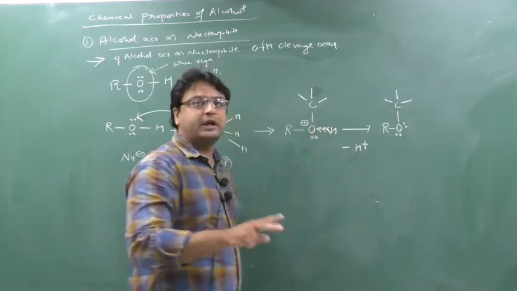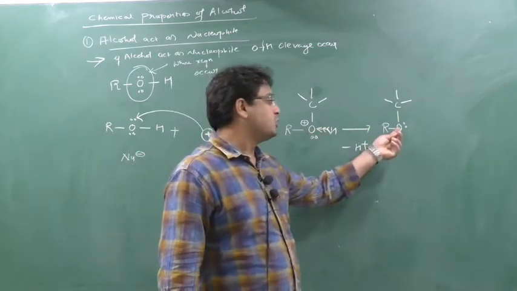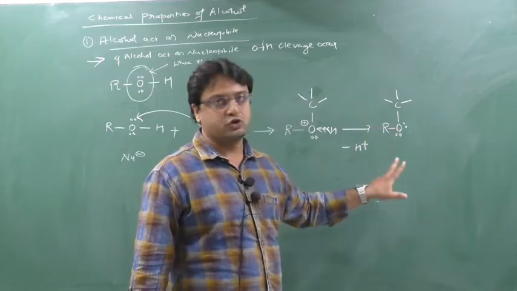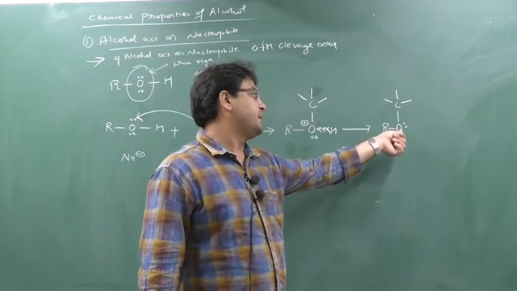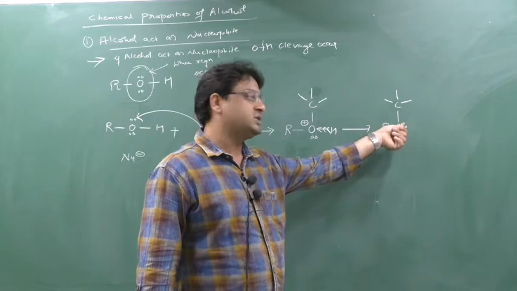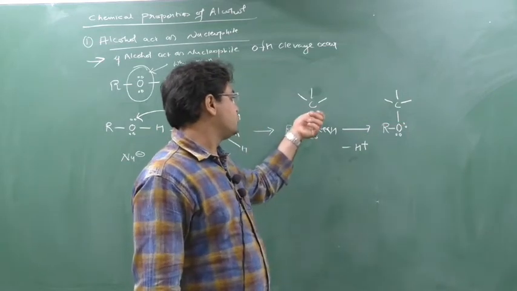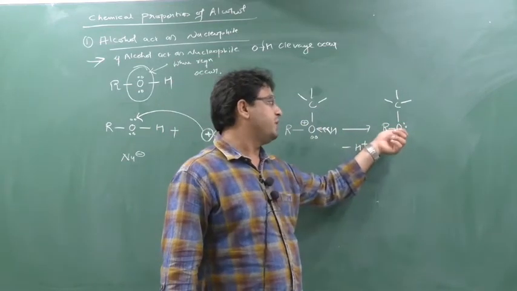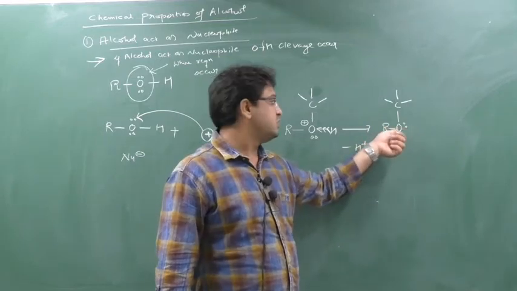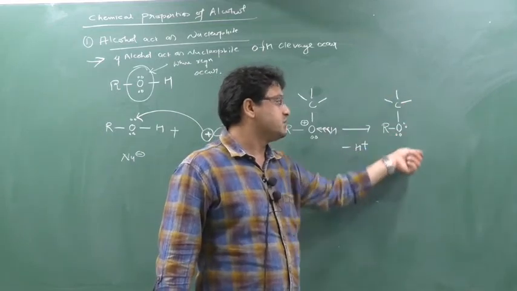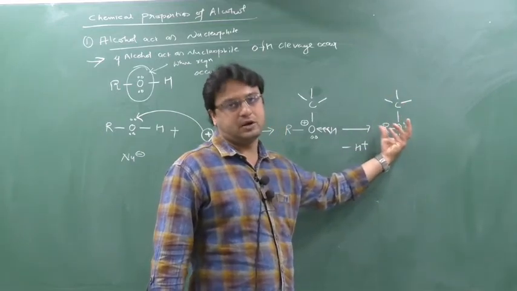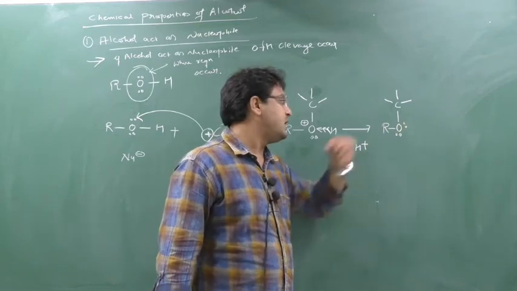Now oxygen has the capacity to make 2 bonds, so there will be no charge. When oxygen makes 3 bonds, there is 1 charge on it. Since oxygen's capacity is 2 bonds, there will be no charge. So now I get a stable species, and I will get this type of compound. Count the electrons and put the extra electron.